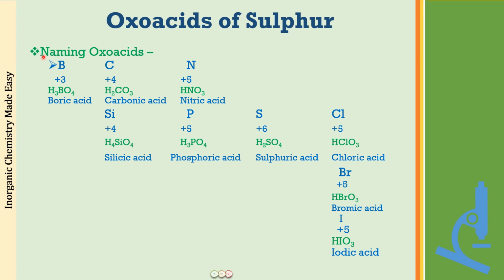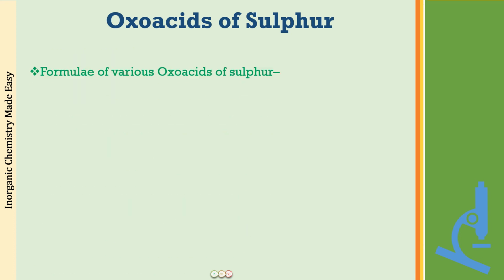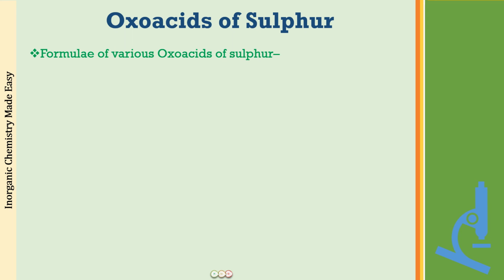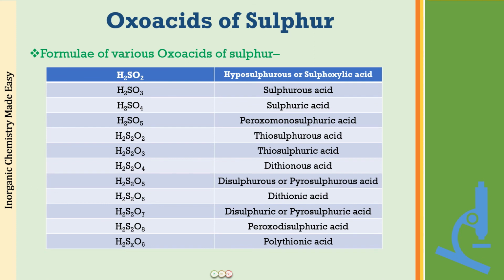Now you have to just start from either way. If you're starting from nitrogen, keep on increasing one hydrogen. If you're starting from sulfur, you just keep on increasing one hydrogen and you know the names of all these parent ic acids. So now I'm going to show the formulae of the various oxoacids of sulfur that you people have to remember, and as I told you, these are 12 of them, right? Starting from H2SO2 to H2SO3, 4, 5, then H2S2O2 to 3, 4, 5, 6, 7, 8, 9, and these are the names of all of these acids, right?